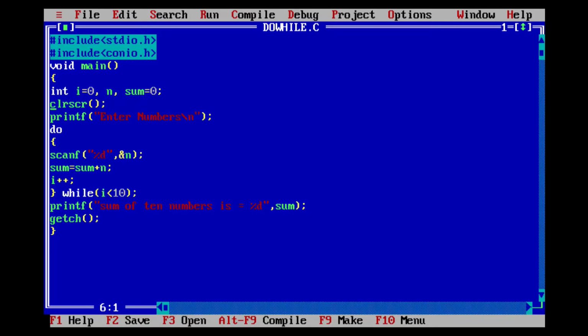This is the clrscr function, which is used to clear the previous output from the screen. printf is also a library function whose definition is in the stdio.h file. It is used to print values on the output screen. Here \n is used as a new line character. do indicates the starting of a do while loop. With the help of scanf, it accepts input from the user. Here, addition of 10 numbers. Now the value of the counter variable is going to be increased by 1.